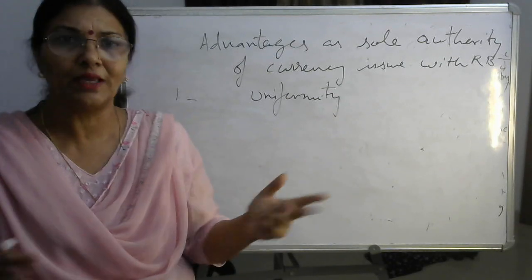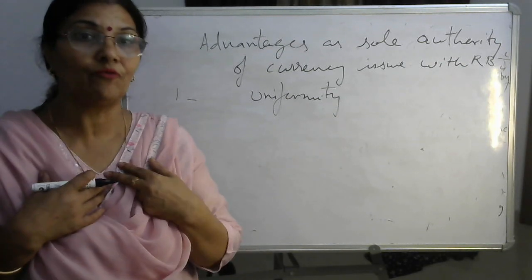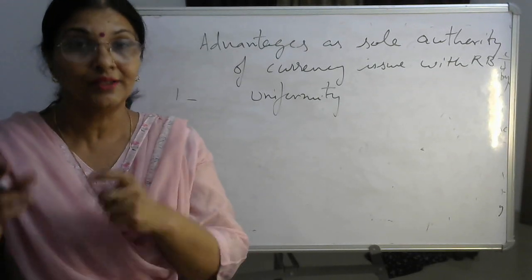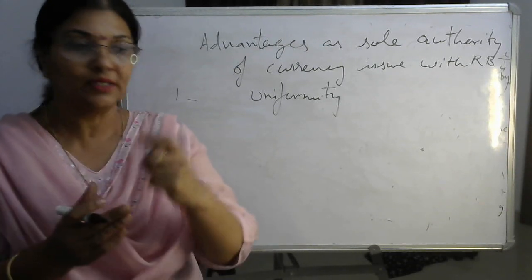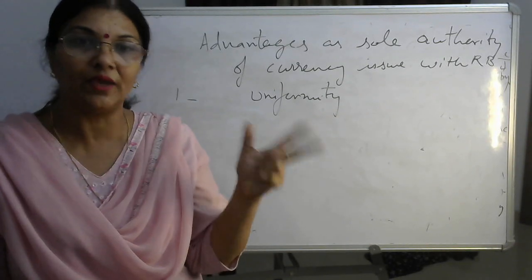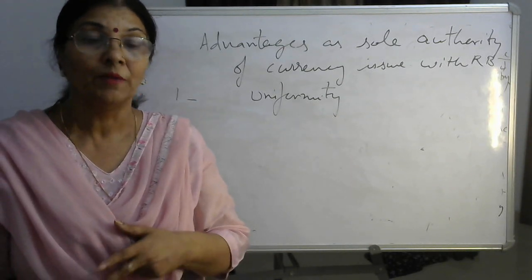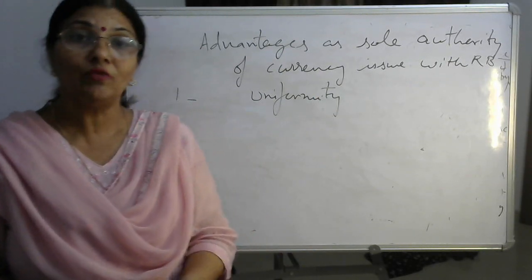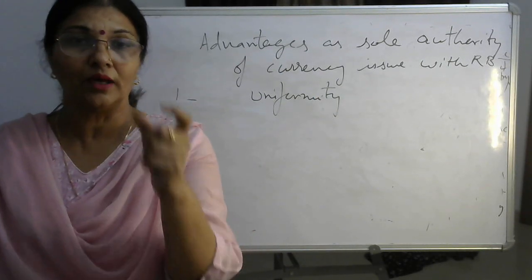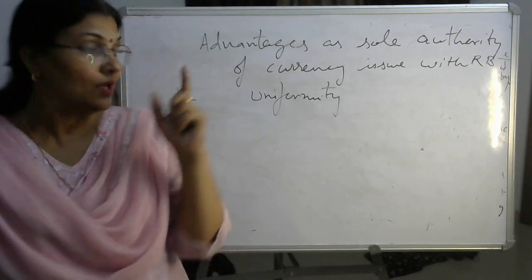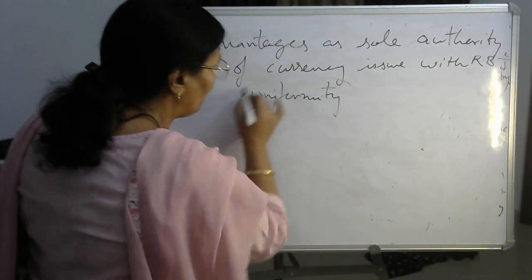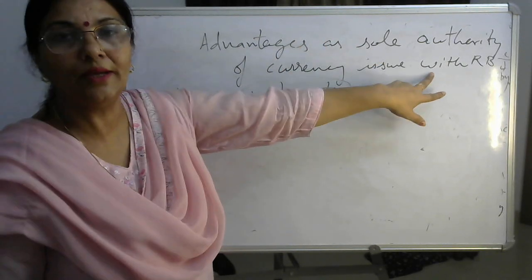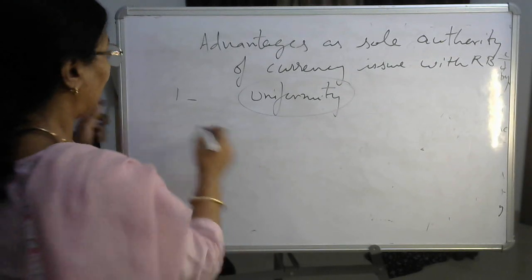See the problem we would face. It would be quite difficult for us to find out what is fake currency and what is original. Even at this moment we are facing this problem. General people cannot tell the difference between fake and original notes. So if different designs of currency were in the market, it would be a problem for people to recognize. Uniformity is maintained if the sole authority to issue currency notes is given to RBI. Public faith.